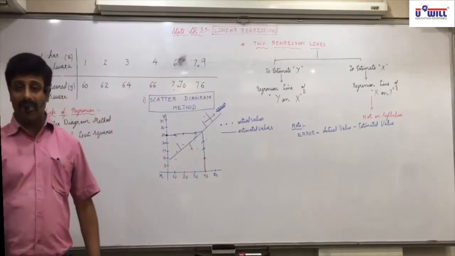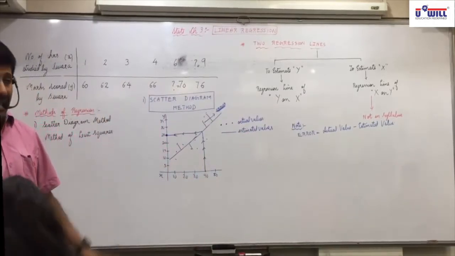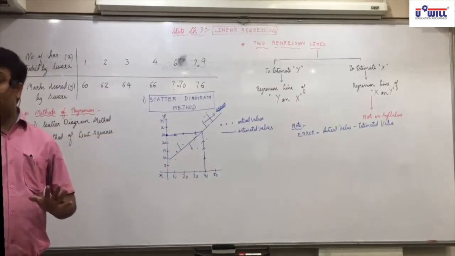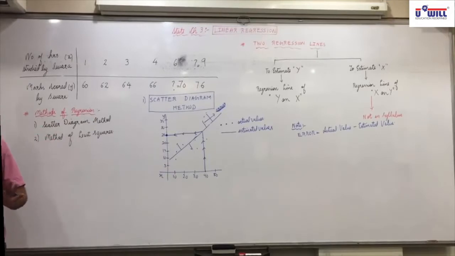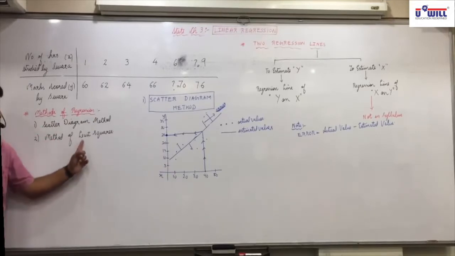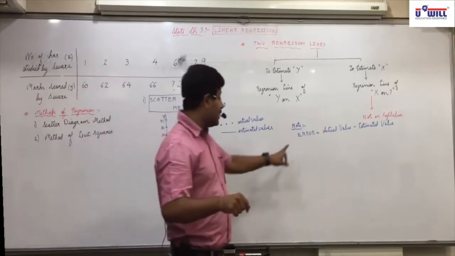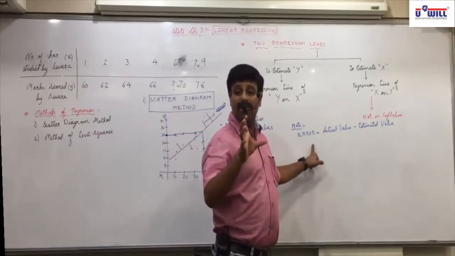The sum of squares of error is minimum. It means it is the best line which you can obtain. It gives you the minimum error. Therefore, the name is least squares. The name is not least error, the name is least squares, because what is minimum is the sum of squares of error.